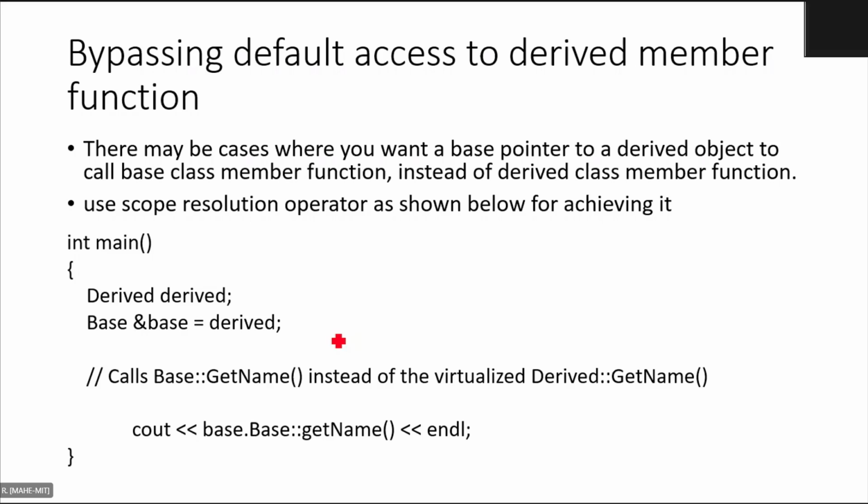So you created a base pointer and assigned it to a derived object. Then what you are doing is cout base dot base, that is b dot base colon colon get name, the scope resolution operator, get name of. If you do this, then it will clearly call the base version instead of the derived version.